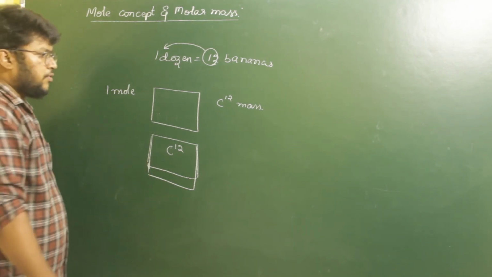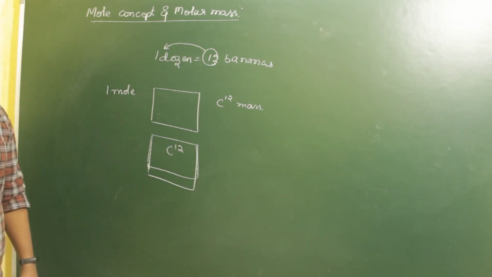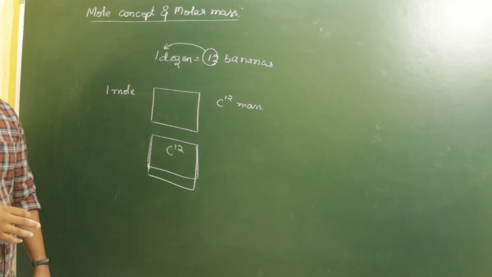That is, if we have to find the number of atoms present in a carbon-12 isotope, we need to determine the total mass of the carbon-12 isotope and the mass of each carbon atom.